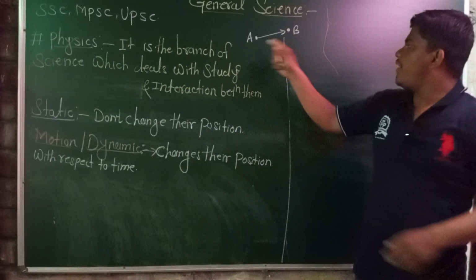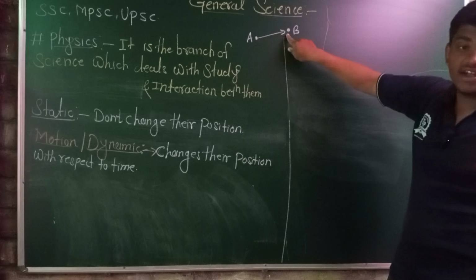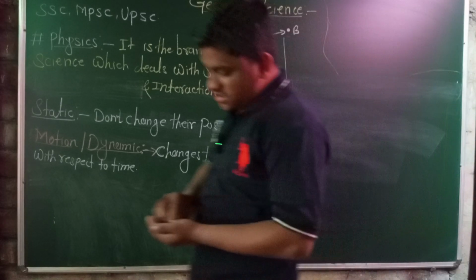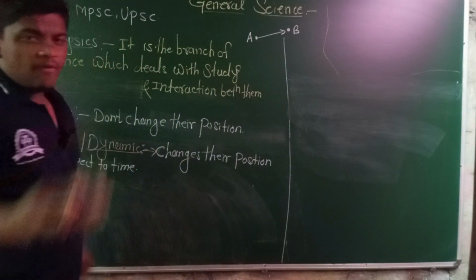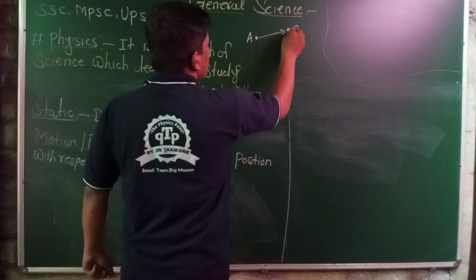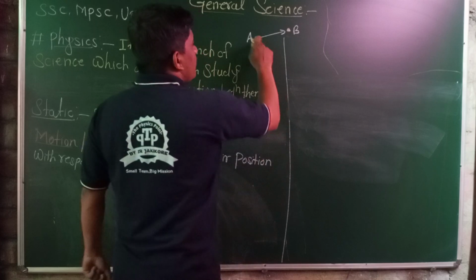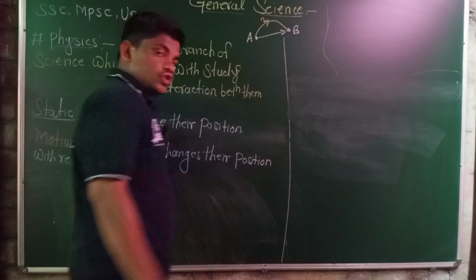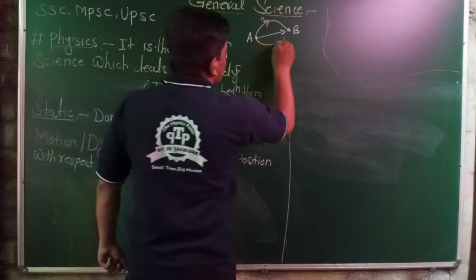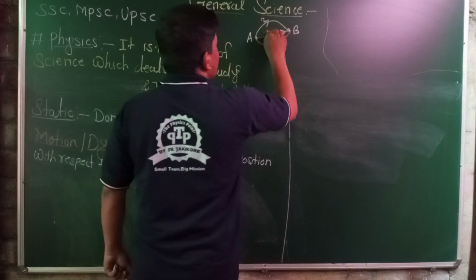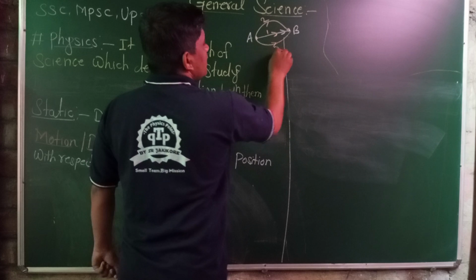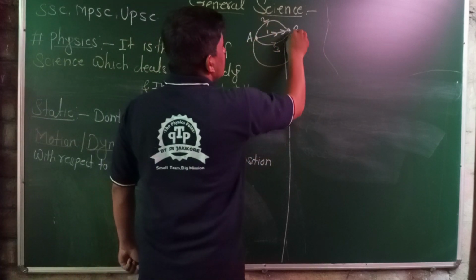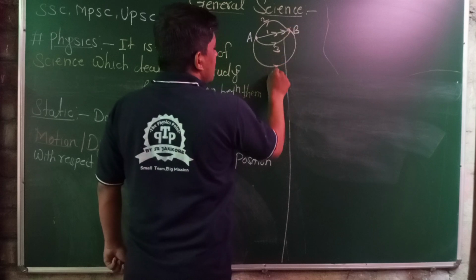Then, in motion, whenever I change my position from point A to point B, I have covered a certain distance. But how many possibilities are there for traveling from point A to point B? This is the first possibility, path 1. Another possibility is path 2. This is the third possibility, path 3. And another possibility is this, say path 4.